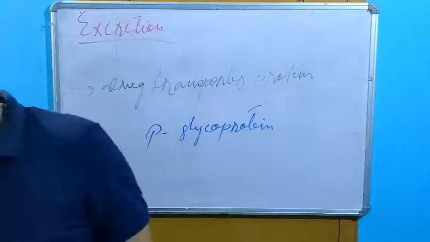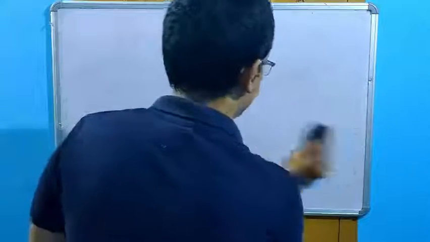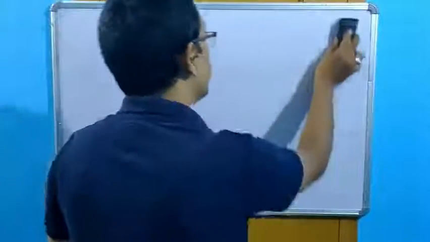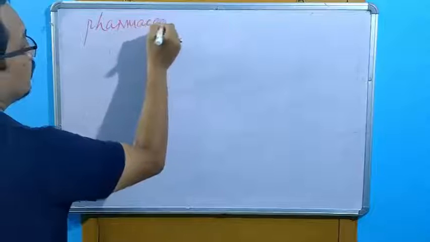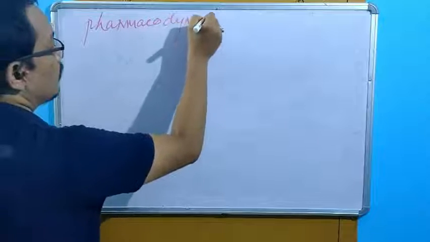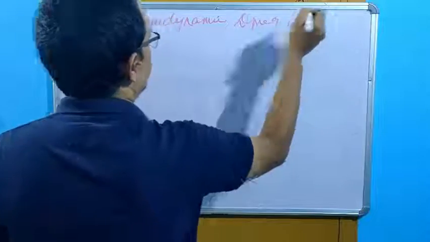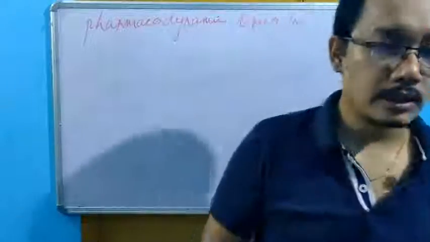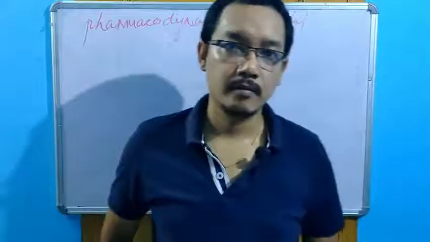Alright, so this pharmacokinetic drug interaction is over. Next is the pharmacodynamic drug interaction. In pharmacodynamics, it is what the drug does to the body: the effect, the pharmacological actions.